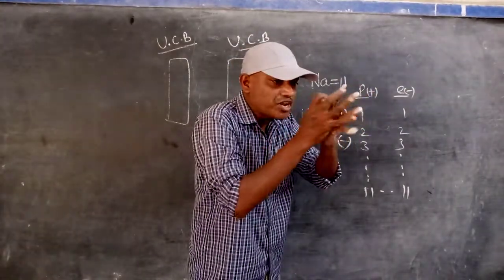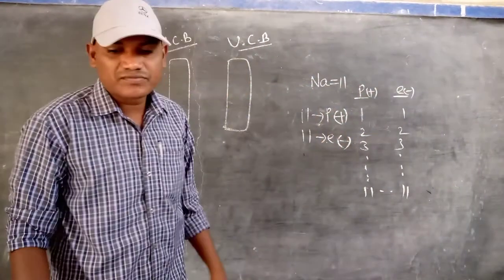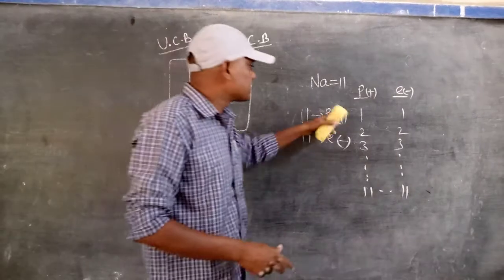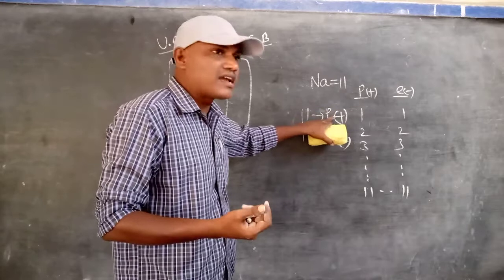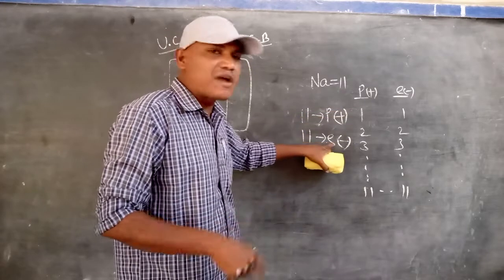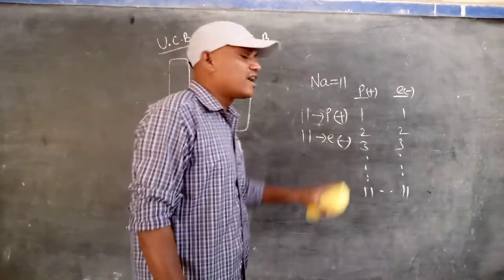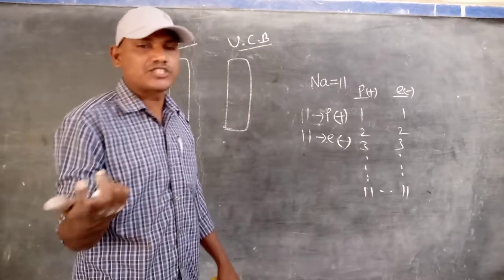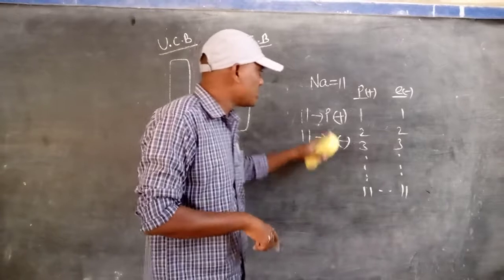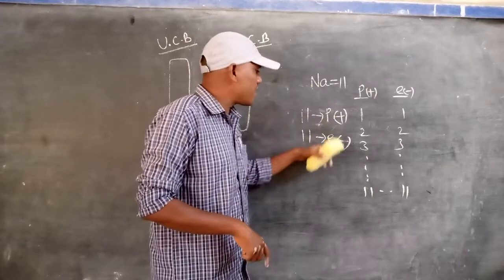So positive and negative charges are combined together. That's why initially it does not have any charge, because every proton will be combined or bonded with an electron. There is no excess positive charge, no excess proton, and no excess electron.